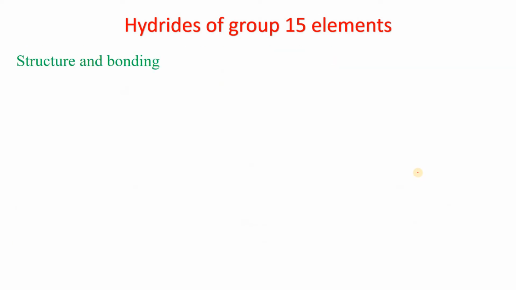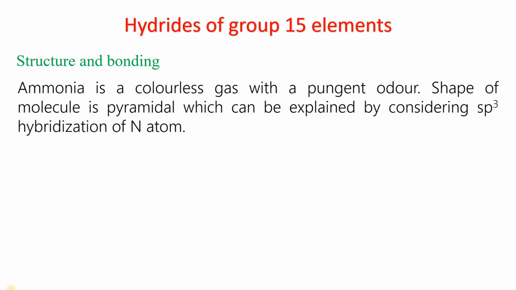Then we come to the structure and bonding part. Ammonia is a colorless gas with a pungent odor. The shape of the molecule is pyramidal, which can be explained by considering the sp3 hybridization of nitrogen. As we know, the valence shell electronic configuration of nitrogen is 2s2, 2px1, 2py1 and 2pz1.